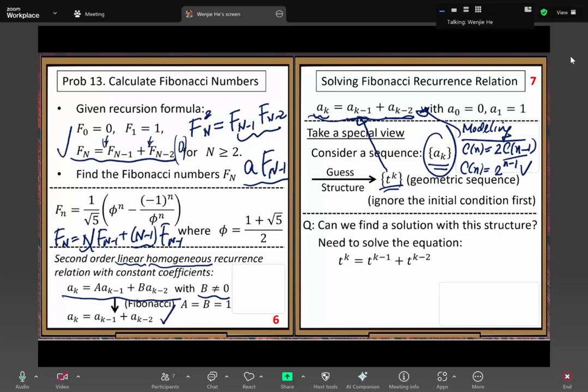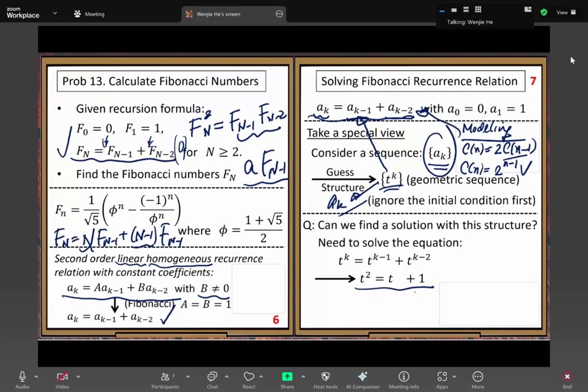So now let's plug in. If we make a sub k equal to this power function, t to the k, then we can write a sub k minus 1 and a sub k minus 2 also as power functions of t. Can we solve this equation easily? After simple cancellation, we get this equation.